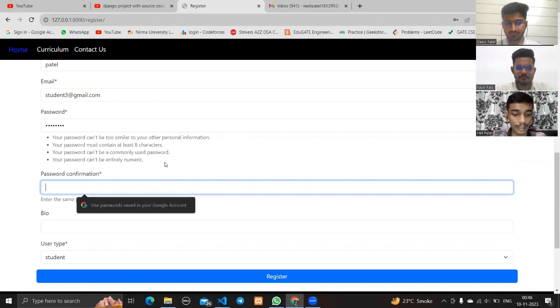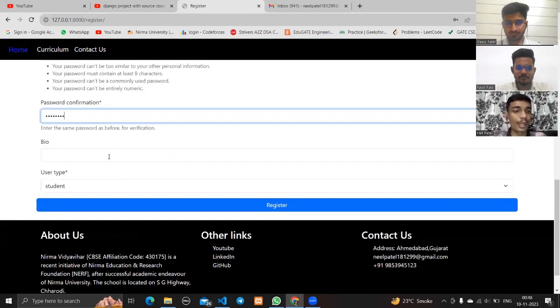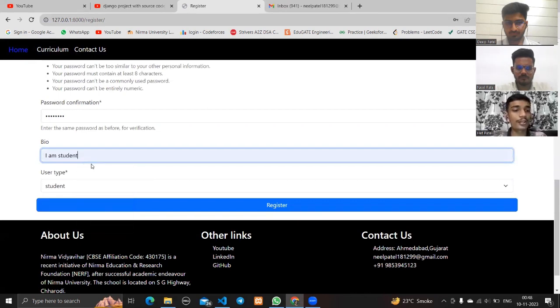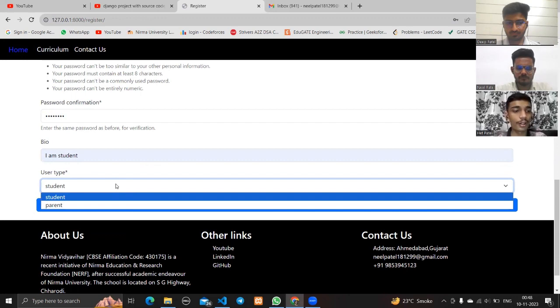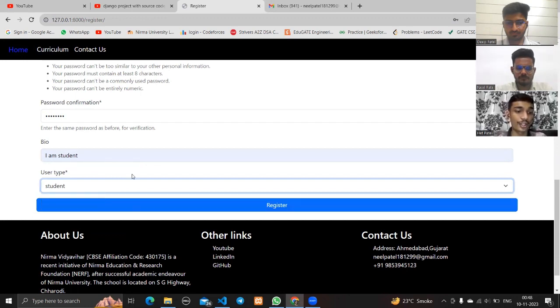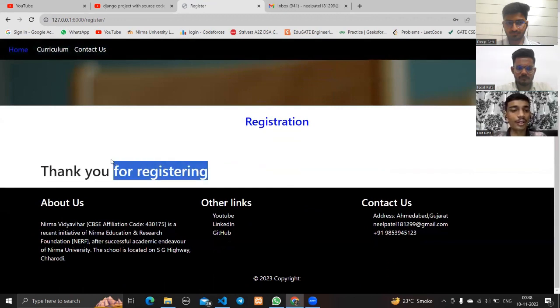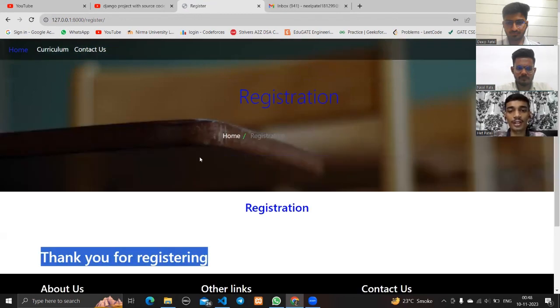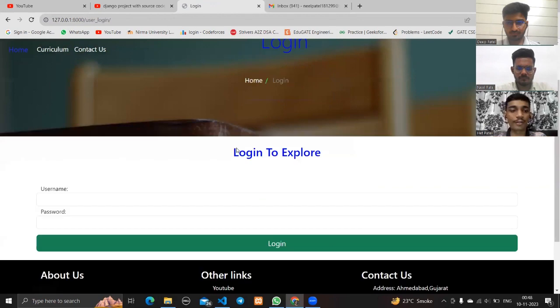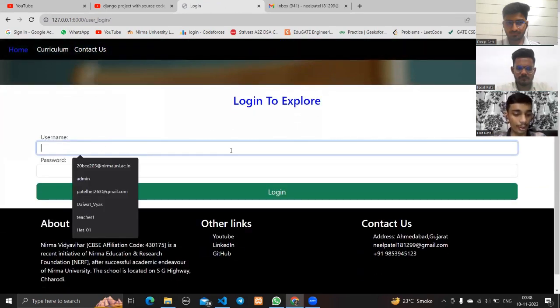And we have to re-enter it. And here is the bio, some basic information about the student. And from this link, only students and parents can register. So, register student. So the student S3 username is successfully registered. Now he or she has to log in.